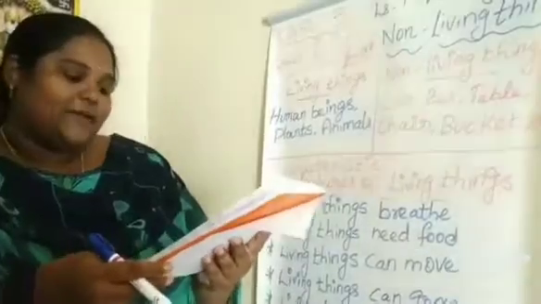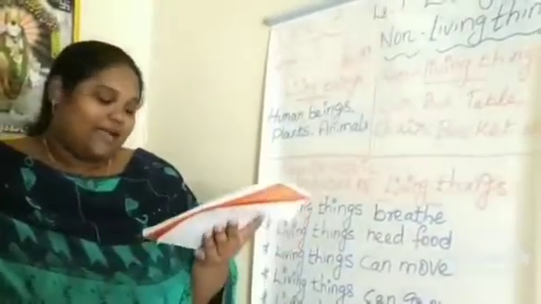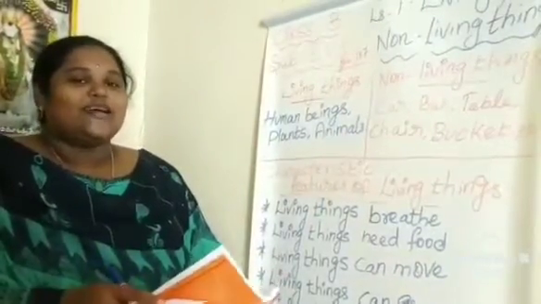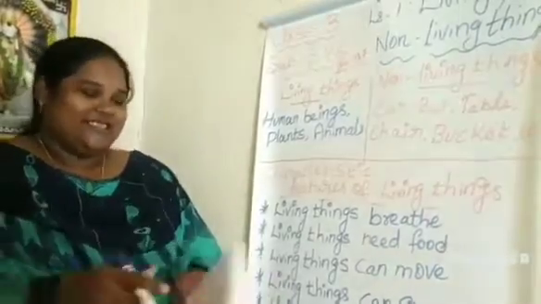We observe different types of things in our house. We see our pets like dogs and parrots. We have toys like dolls and toy cars. So toy cars and dolls are non-living things and dogs and parrots are living things.